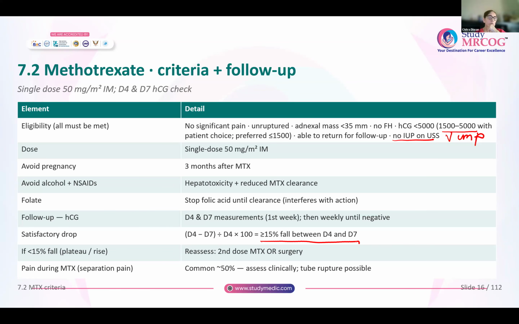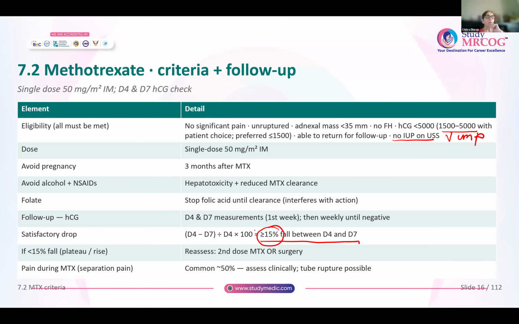So how to calculate the rate of HCG fall? Remember here, it is expected that the HCG on day 4 is higher than the HCG on day 7 because as time passes, the HCG levels are going to drop. So day 4 minus day 7 divided by day 4 HCG into 100. If this is more than or equal to 15%, then you know that your methotrexate is working fine and you can keep on monitoring the patient. If on the other hand it is plateauing or it is rising, you might decide for a second dose of methotrexate.